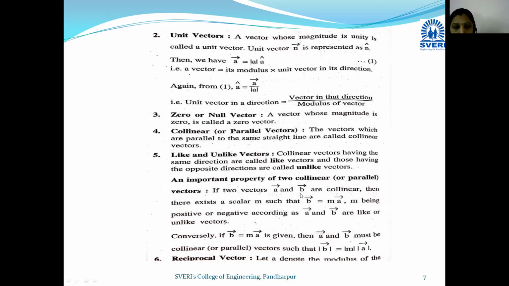Okay, so what is the important formula property here? If two vectors a bar and b bar are said to be collinear, then there exists a scalar m such that b bar is equal to m into a bar. That means one vector can be represented as multiplication of a scalar with the other vector. Here this is the condition. The sign of m depends on the direction of a bar. If b bar and a bar are in the same direction, then definitely the sign is positive. If b bar and a bar are in opposite direction, then the sign is negative.